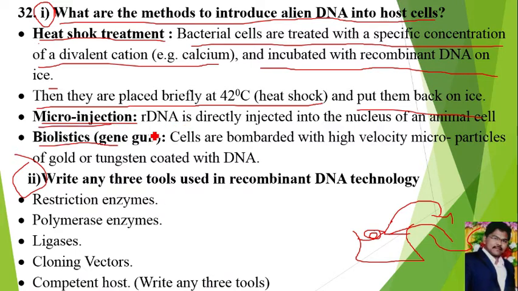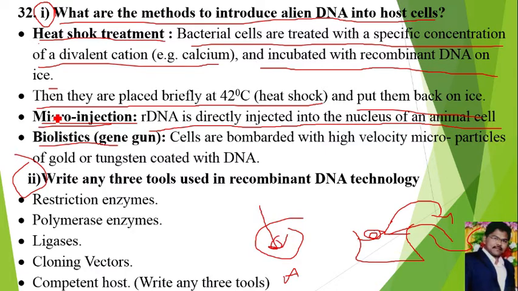Next, micro injection. rDNA is directly injected into the nucleus of an animal cell, which is called micro injection. This is an animal cell. If you want to introduce rDNA into this nucleus, we can inject it directly using micro injection. Next, biolistics or gene gun.